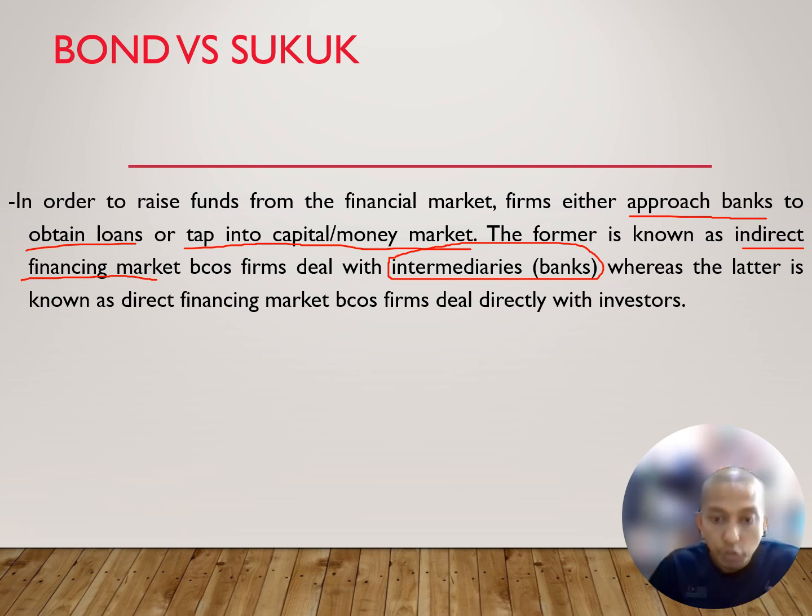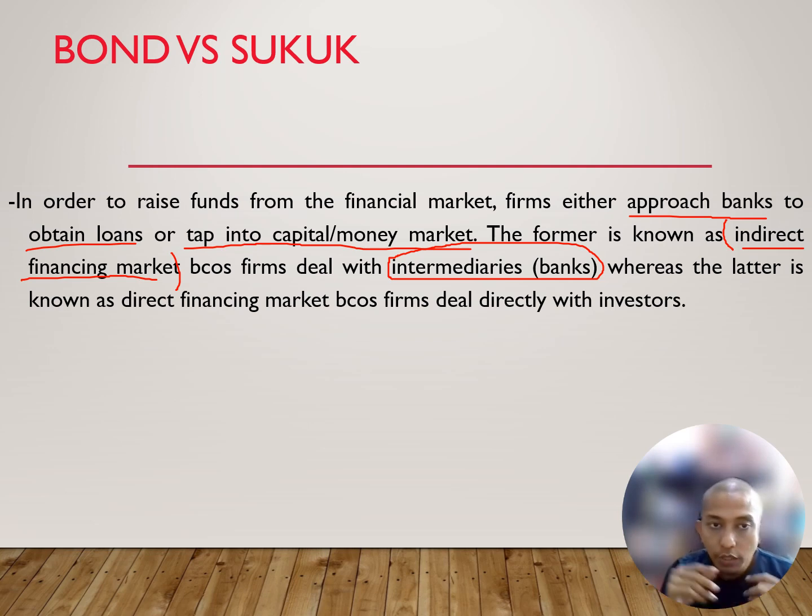For example, in the capital market they issue share. In the money market, they sell their treasury bills or anything. So the former is known as the indirect financial market. Why indirect? Because they go through intermediaries. They go to a bank, ask the bank to find them a loan. Or they go to the security market and sell their share there. That one is the indirect financial market.